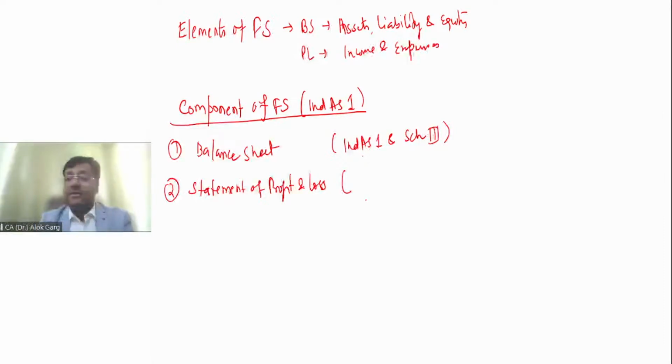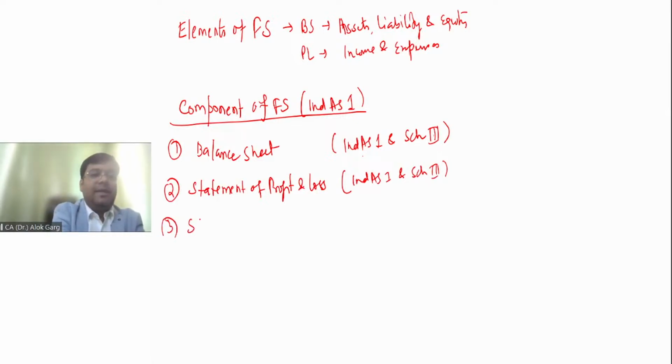Statement of profit and loss. The guidance is given under Ind AS 1 as well as the format is given under Schedule 3. So Ind AS 1 and Schedule 3, right? Third, a statement of changes in equity.